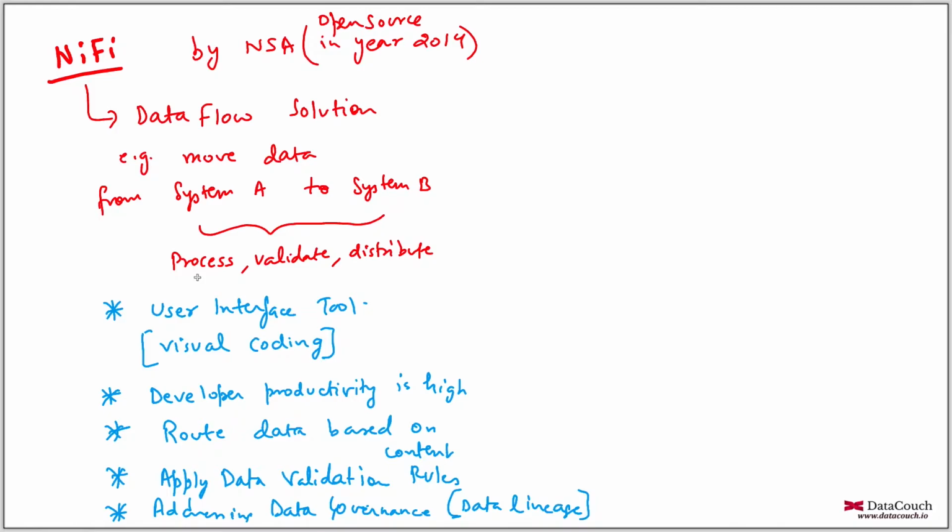So in case there is any requirement to backtrack, like what exactly happened with the data, how did we come to this particular conclusion, so we want to find out which all transformations that particular data went through. You can easily do that through data lineage. The dictionary meaning of lineage is who is my parent. So you can find out who is the parent of a particular data. We call it flow file.